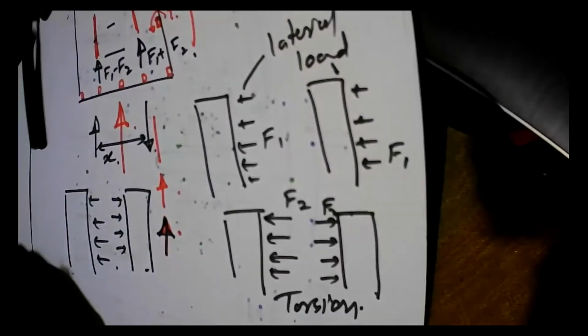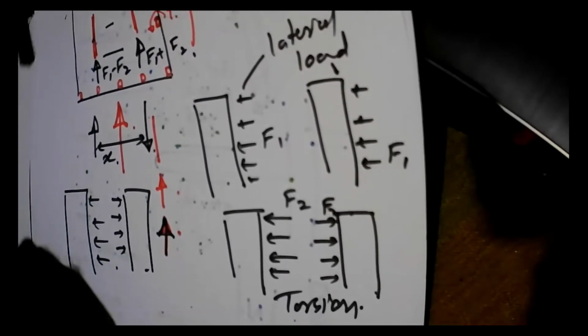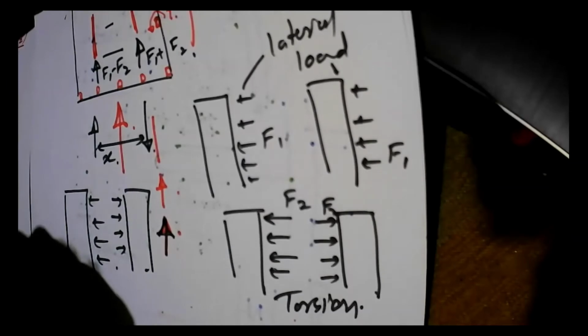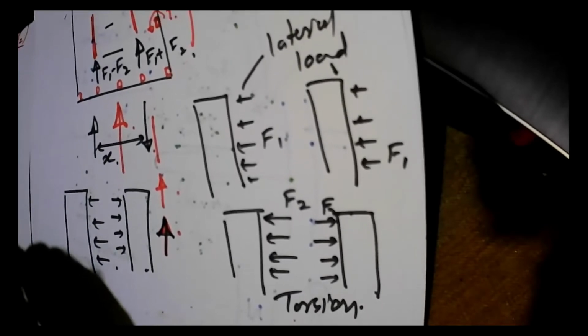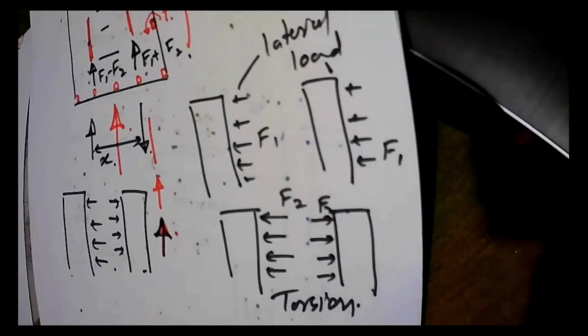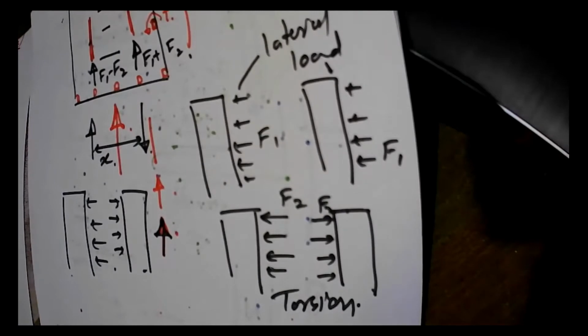So the torsion is not resisted by columns. Torsion is not resisted by shear walls unless it's an assembly. So all these are resisted as in-plane loads acting in the lateral direction. In-plane loads acting in the lateral direction. I think that's clear. Is that right?